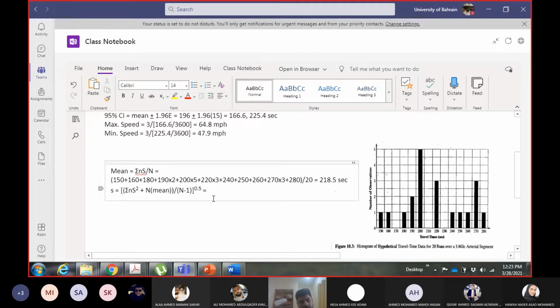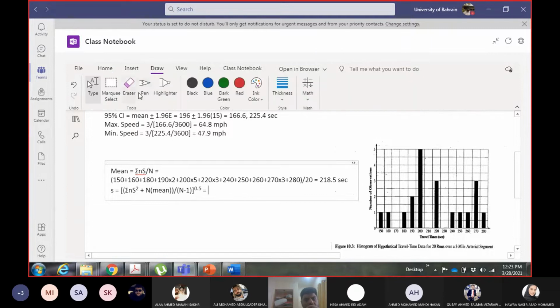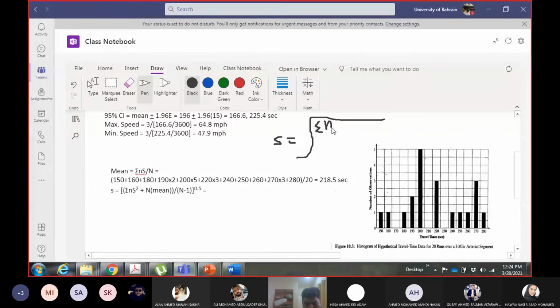Are you doing this under root? Okay, I put 0.5 here. So this whole thing, summation of n square plus n into mean upon n minus 1, after doing all this, you have to take the under root. If you have any confusion, in reading this equation, it is S root whole of root summation of n into S square.